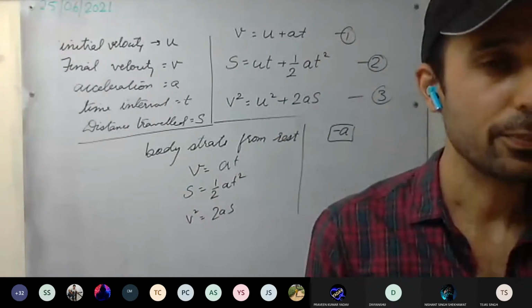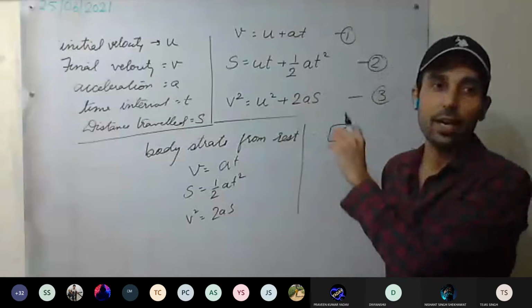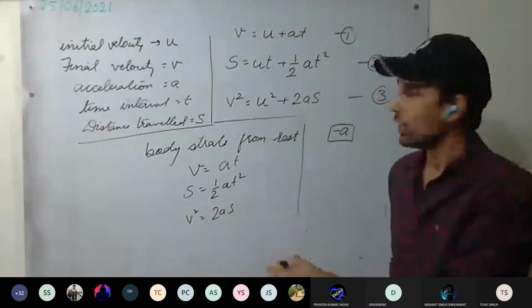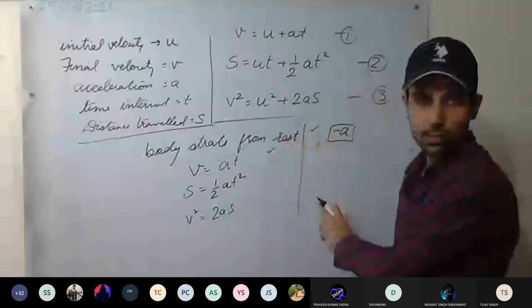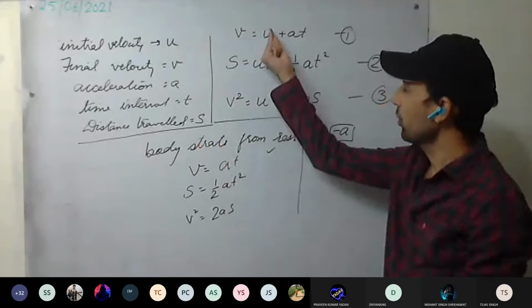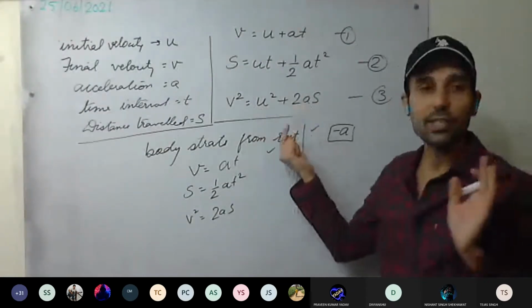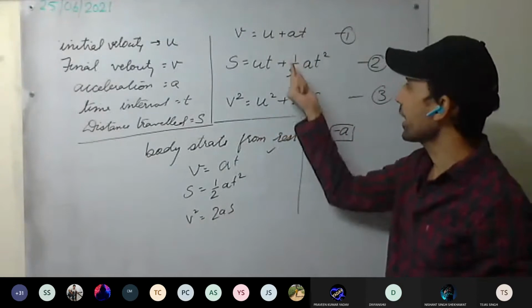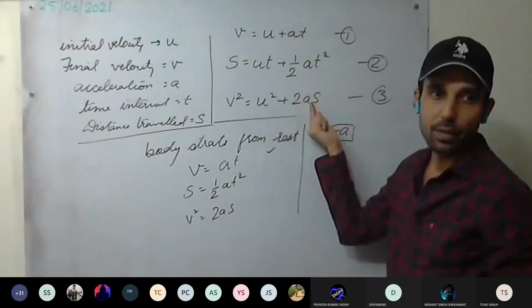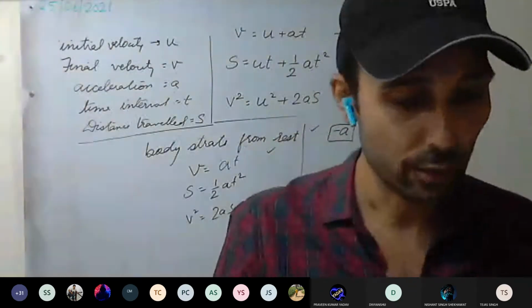You don't have to remember these special cases. Whenever questions come, according to the question, we'll put the things in and solve. But you have got the idea. If initial velocity is 0, we have to put these as zeros. And if it is retarding, there will be a minus sign here and here, because acceleration will be negative in that case. The rest will get clearer when we start doing the equations.